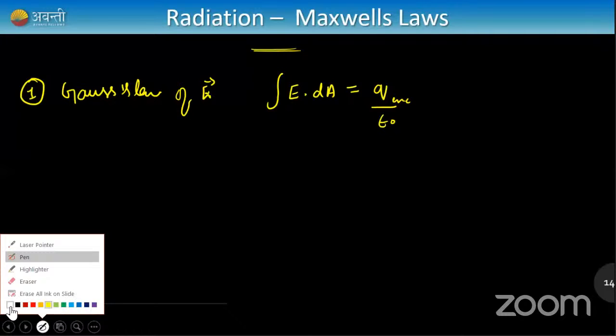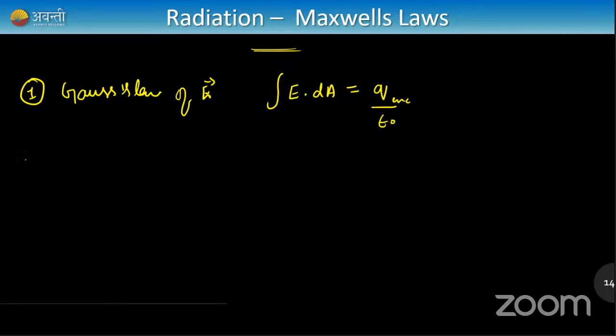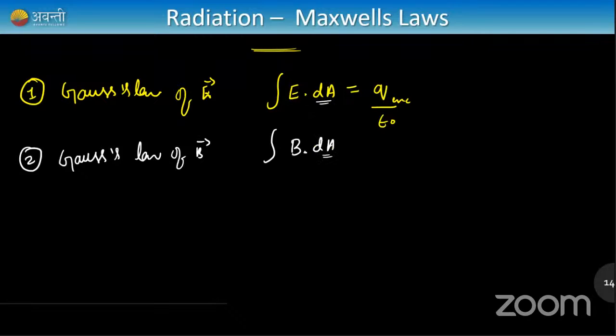Okay, and similarly we have Gauss's law for magnetic field, which says that monopole does not exist. So Gauss's law for magnetic field B says B dot dA, both of them are area. dA is area, B is magnetic field, E is electric field, Q is charge enclosed, mu naught is permeability, and this is equal to...